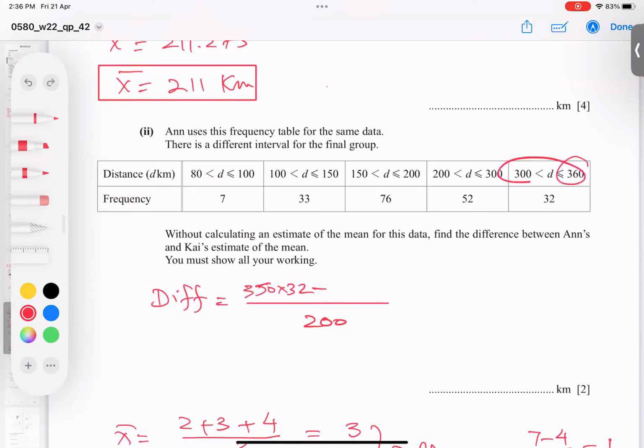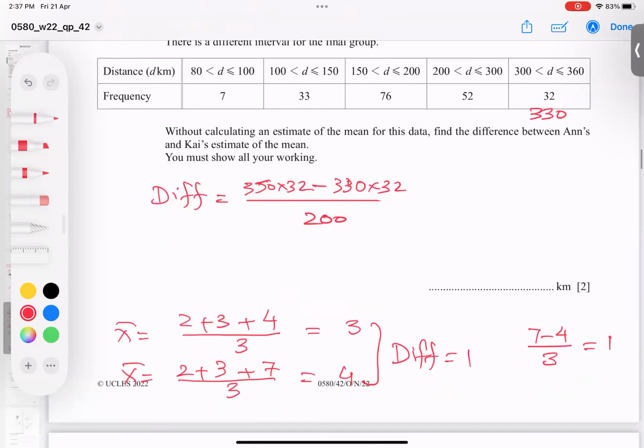Same story here. What is the gap here, students? The gap is 60, and 60 into 32. Sorry, this is 330. What is the average of the class? It is the class midpoint, multiplied by 32. So 330 into 32. Let me check it with my calculator: 350 times 32 minus 330 times 32, divided by 200. Yes, I'm getting 3.2. So there is a 3.2 difference between the means.